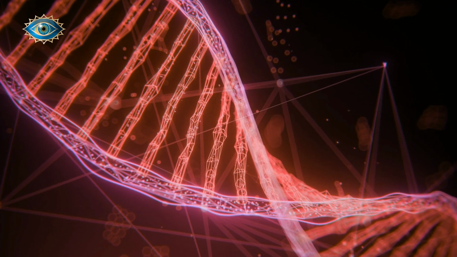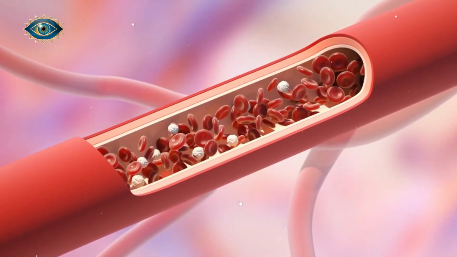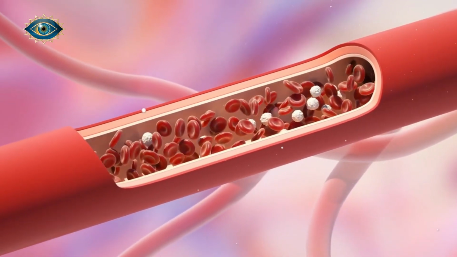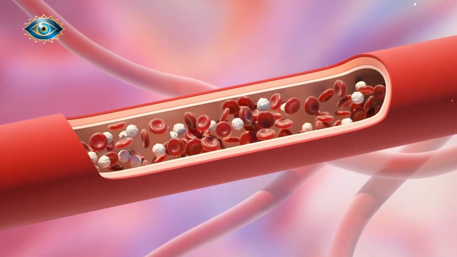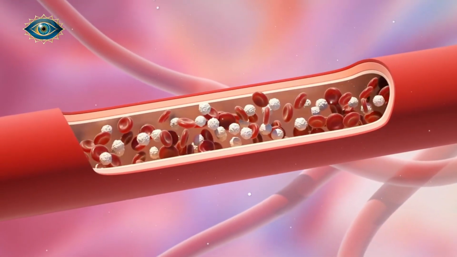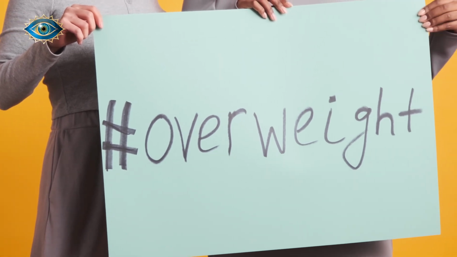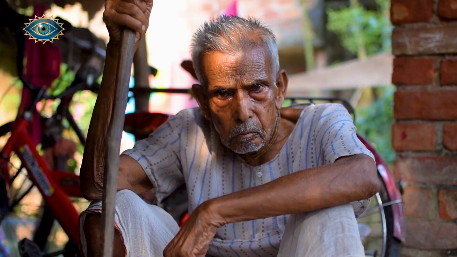When the body becomes resistant to insulin or can no longer produce enough insulin, blood sugar levels rise, leading to the symptoms of type 2 diabetes. Risk factors for type 2 diabetes. Several factors increase the risk of developing type 2 diabetes. These include being overweight or obese, having a sedentary lifestyle, and consuming a high-calorie, low-nutrient diet.